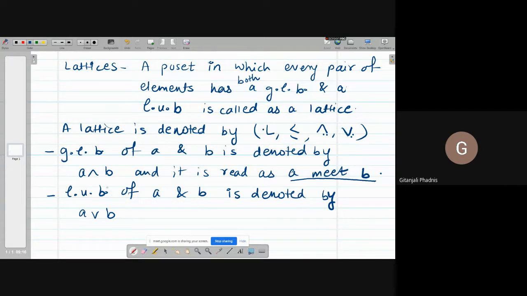AND always reduces the magnitude of the operation, and OR always enhances the magnitude. 0 into 1 is 0, 0 plus 1 is 1. So OR is addition and AND is multiplication. So here also AND means meet. Meet means it gives a smaller answer, and join means it gives you the bigger answer. A join B, and it is read as A join B. All of you are getting this, girls?